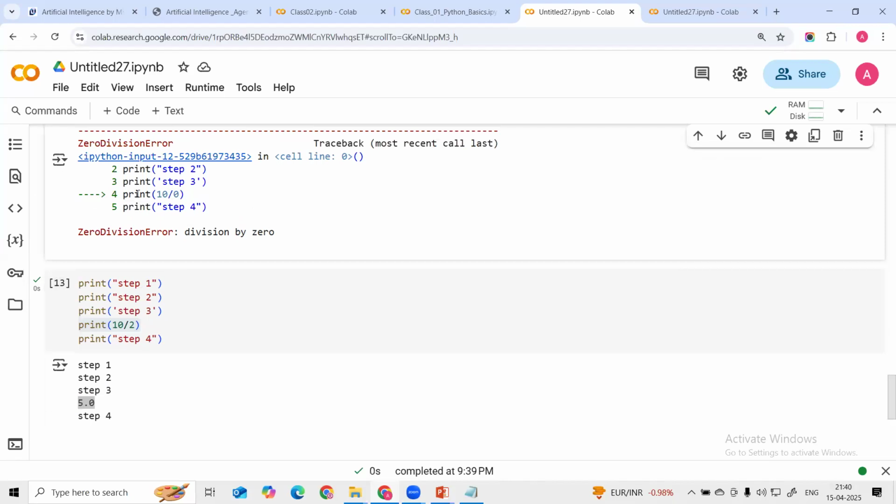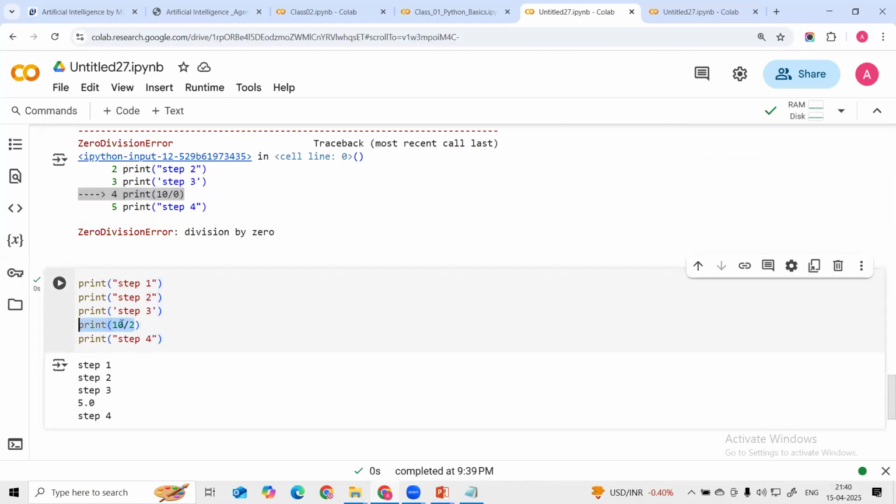So Python is an interpreted language, so it has given the error in the line, so that it is easy to understand and easy to debug. I have corrected my error, and after this correction this will execute correctly. After the successful execution of this line, it will move to the next line, and then it will print step 4. So this is how we can call it an interpreted language.